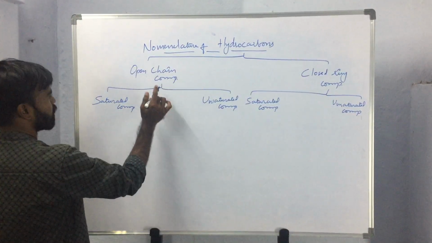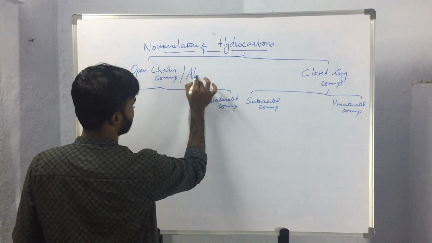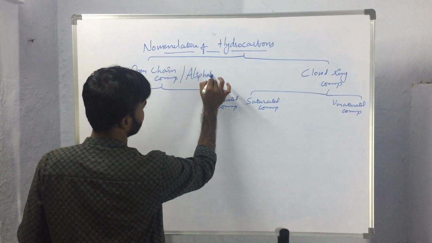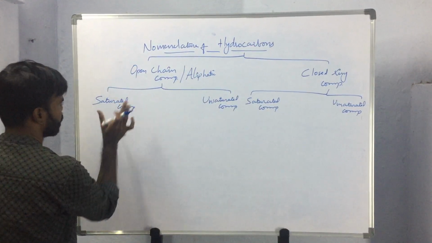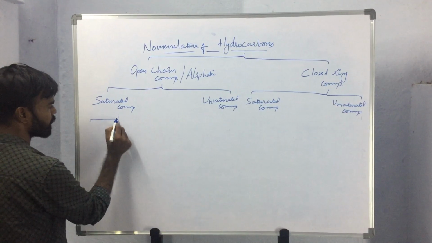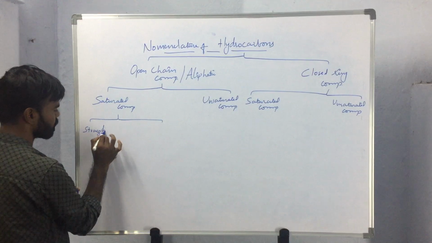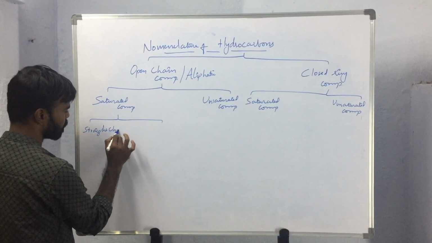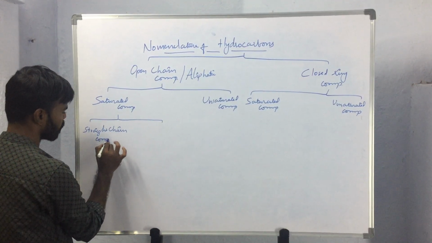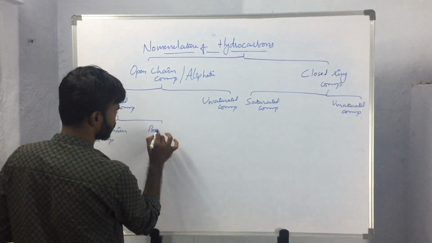And these open chain compounds or aliphatic compounds are further classified into straight chain compounds and branched chain compounds.